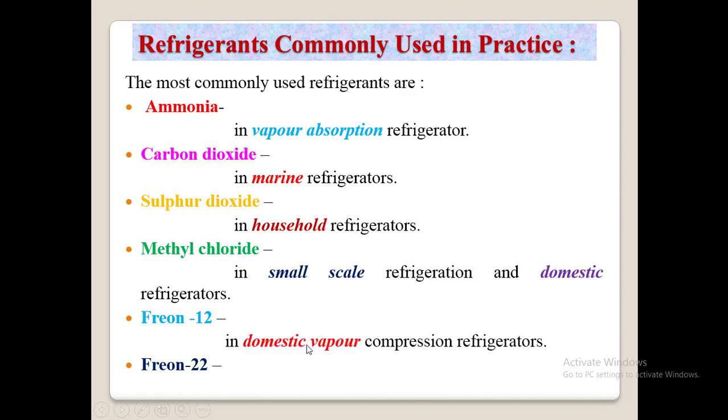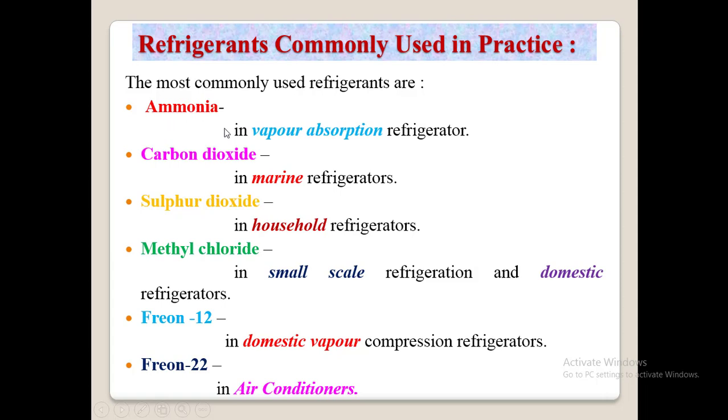Again it will be used in a domestic vapor compression refrigeration system, only in domestic vapor compression refrigeration systems. Next, freon 22 is used in air conditioners. So in an air conditioner also we need refrigerants, and this freon 22 will be used in air conditioners. So these are all the applications where these refrigerants will be used.